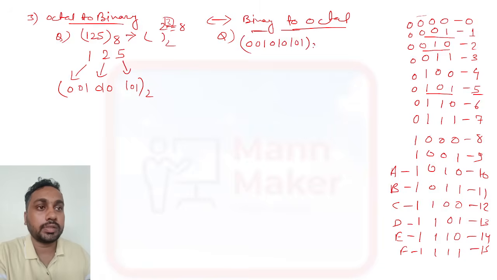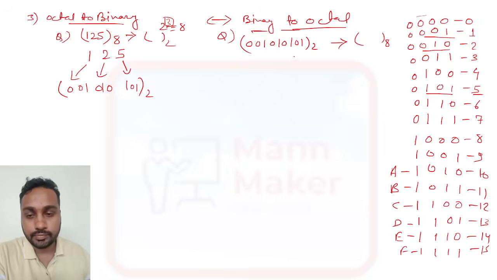This is the binary representation. Now you need to convert this into octal form. So you need to go from right to left, and make pairs of 3.